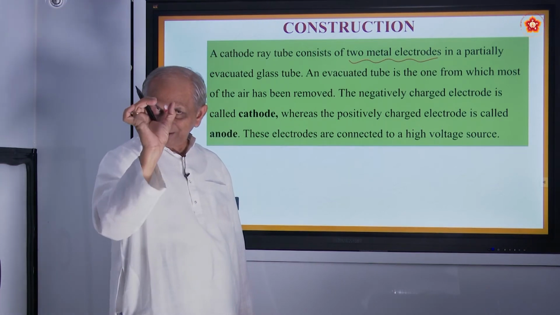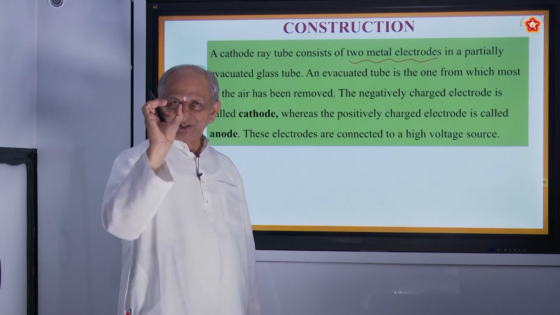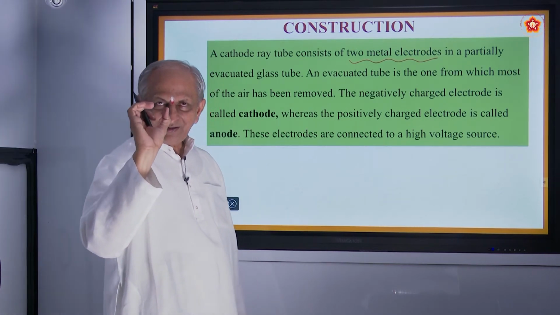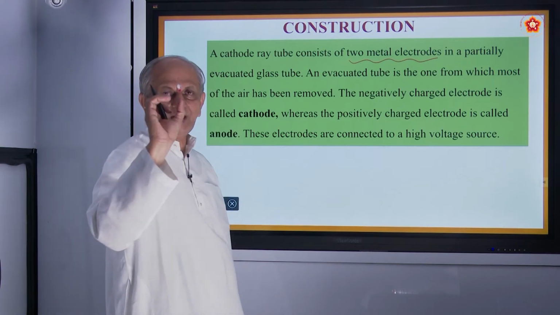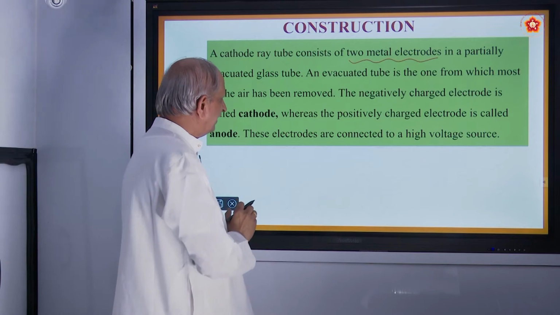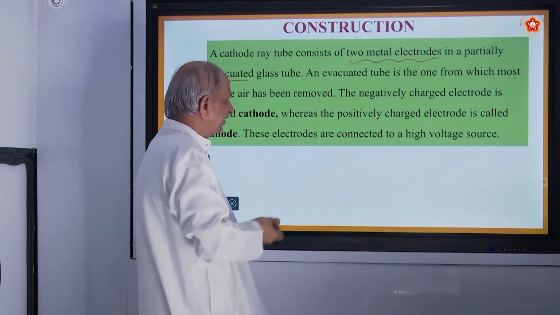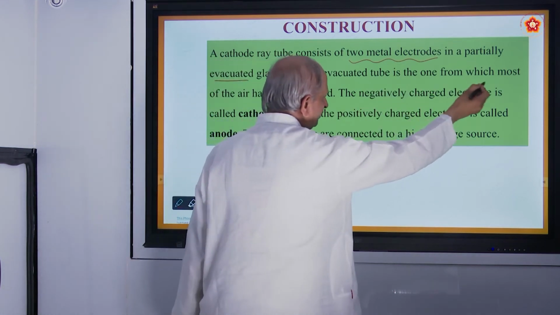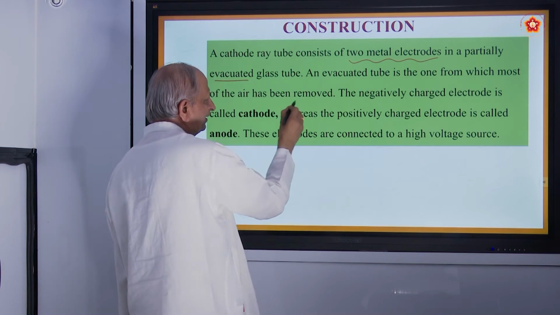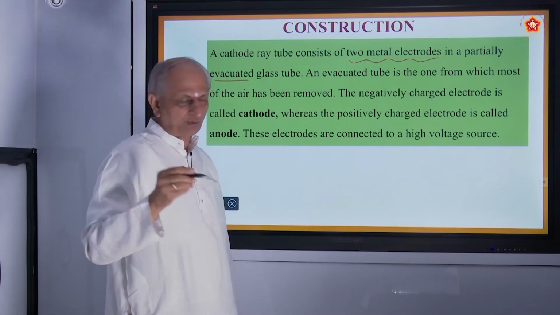Because to study the nature of the gases, to study the nature of the electrons or the discharge that is coming out, we want glass one. So, it is evacuated means the pressure is reduced. Evacuated tube is one from which most of the air has been removed. Means the pressure of the air is removed.